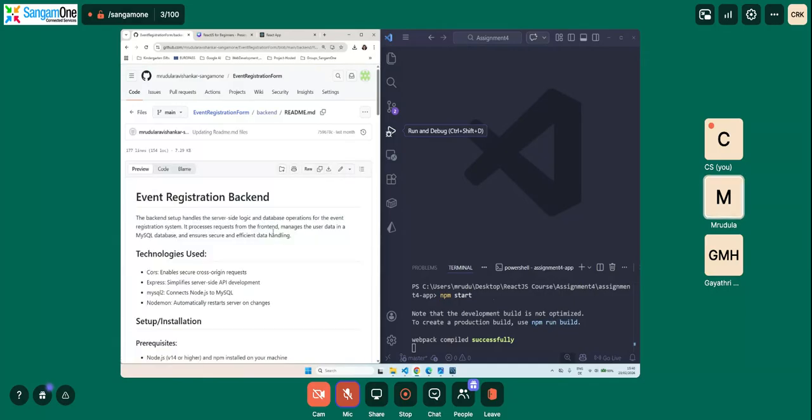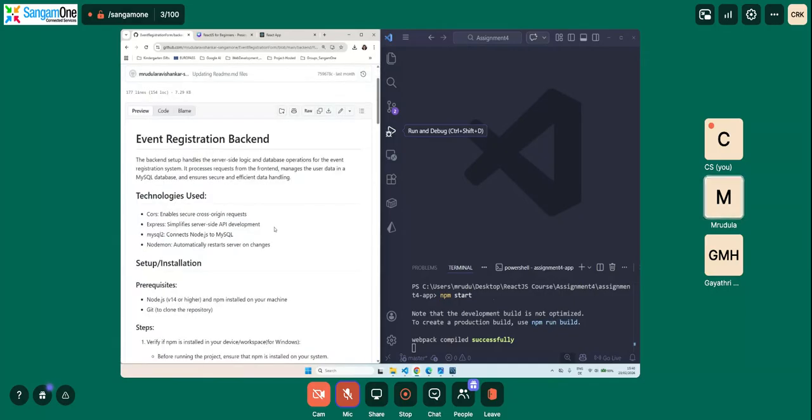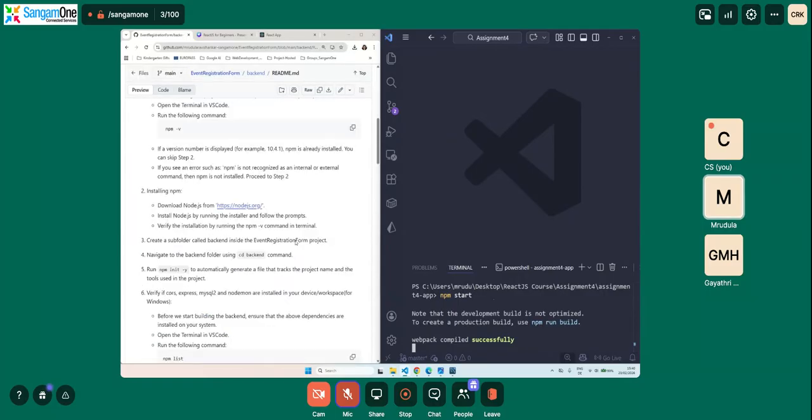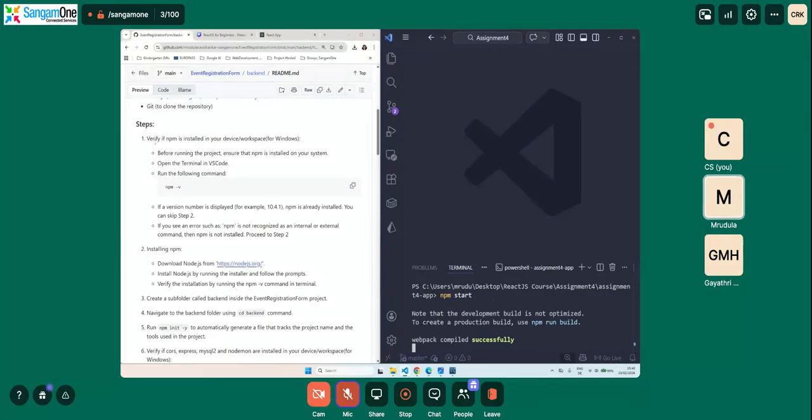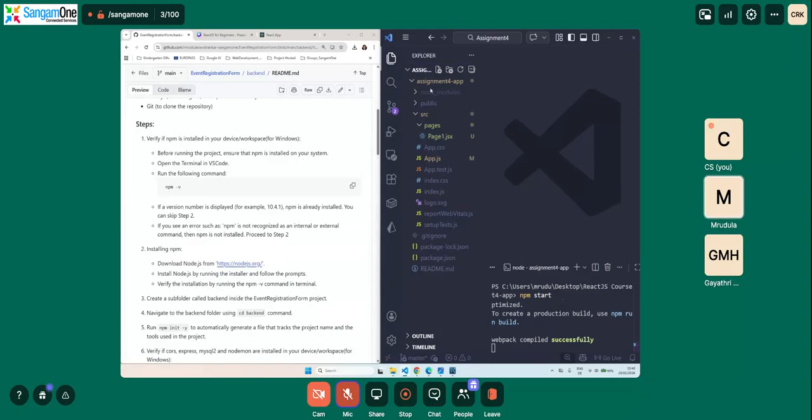Here we are going to be using 4 new technologies. I will briefly discuss what each of them does, but before that, we will try to install all of these. We will go to our steps and verify if npm is already installed.